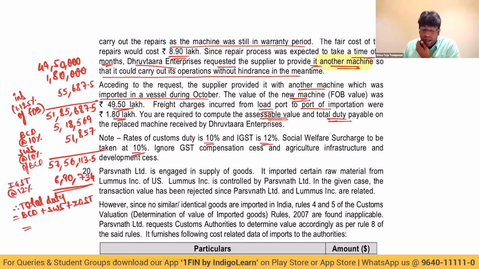How much is my BCD? 5,18,569 plus SWS 51,857 plus IGST 6,90,734. 12 lakhs 61,160. This becomes my total duty payable, which is BCD plus SWS plus IGST.